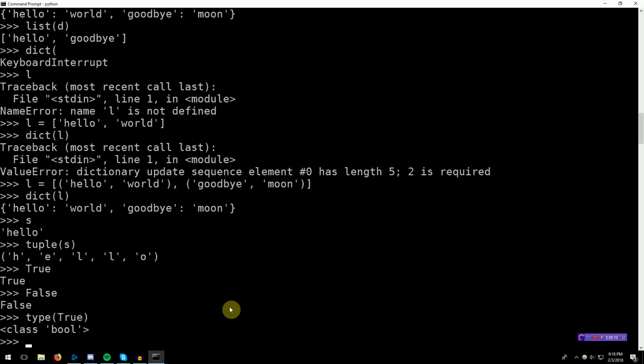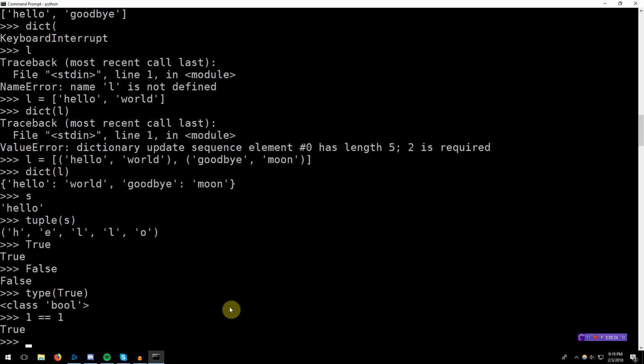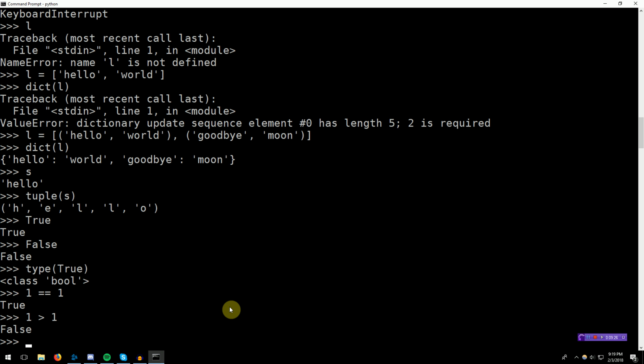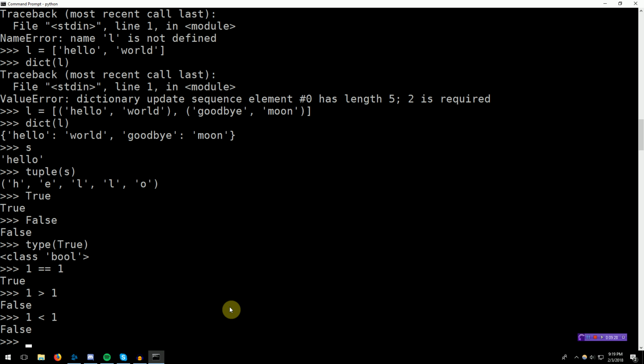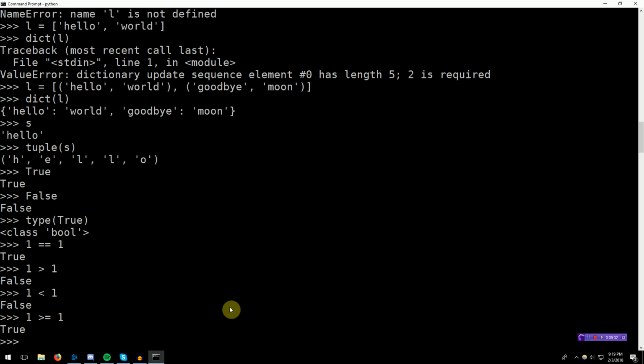So, for instance, we can say 1 equals 1, right? So equals is a comparison operator. So does 1 equal 1? We get the Boolean value true. Is 1 greater than 1? False. Is 1 less than 1? False. Is 1 greater than or equal to 1? Yes, it is. So this is playing with Booleans.